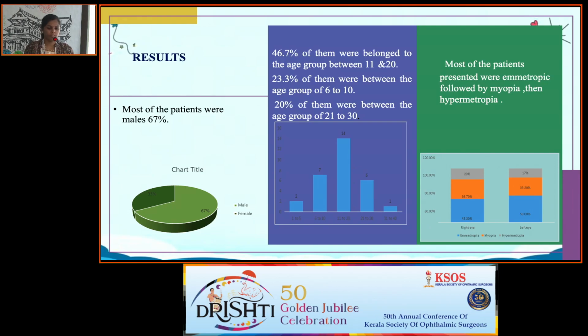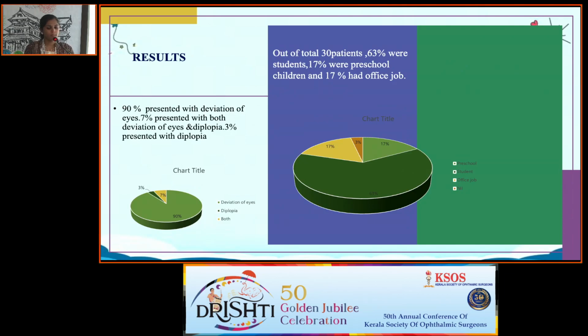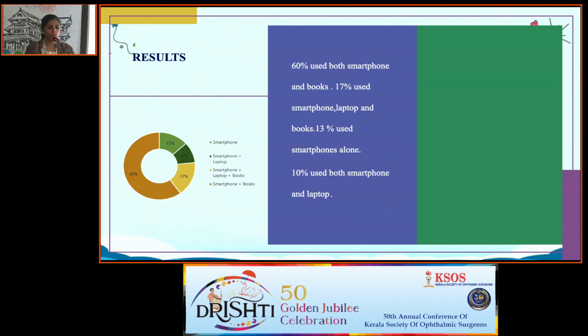46.7% of them belonged to the age group of 11 to 20, followed by 6 to 10 and 21 to 30 years. Most of the patients were emmetropic, followed by myopia and hypermetropia. 90% presented with deviation of the eyes. Out of 30 patients, 63% were students, 17% were preschool children, and 17% had office jobs. 60% used both smartphones and books, 17% used smartphone, laptop, and books, 13% used smartphones alone, and 10% used smartphones and laptop.